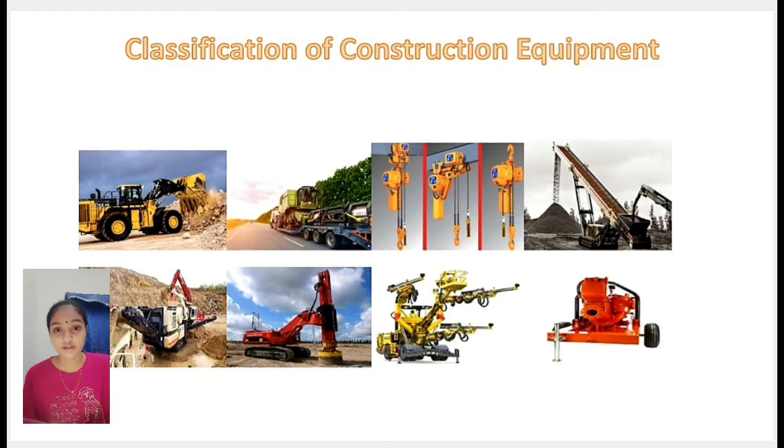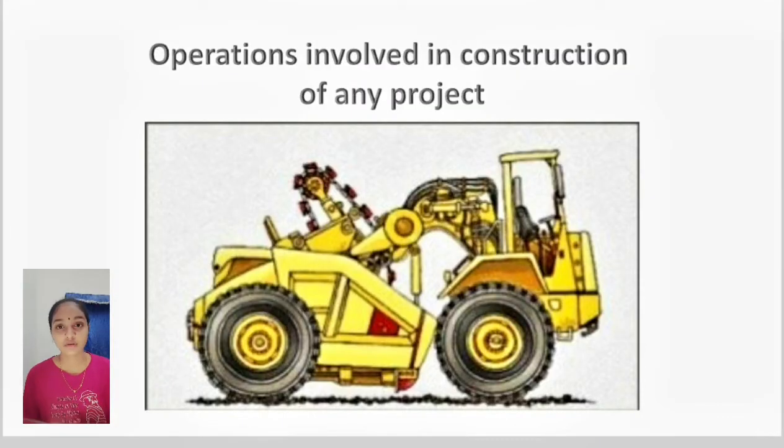Classification of construction equipment. So the first one is earth moving equipment, hauling equipment, hoisting equipment, conveying equipment, aggregate and concrete production equipment, pile driving equipment, tunneling and rock drilling equipment, and the last one is pumping and dewatering equipment.